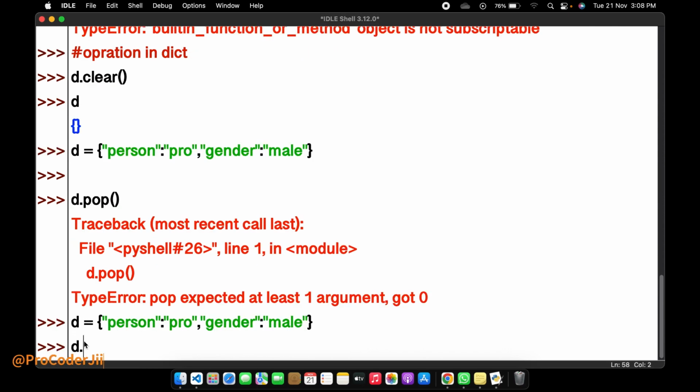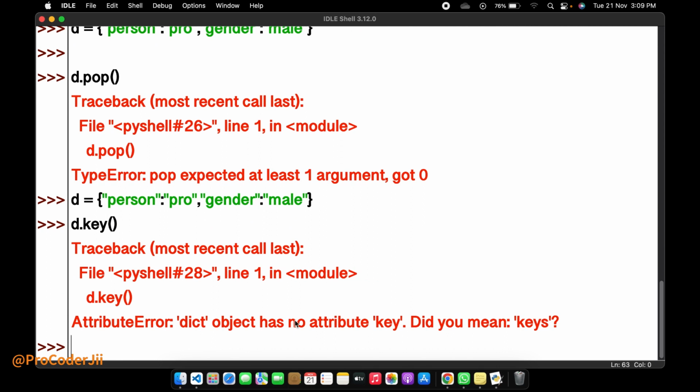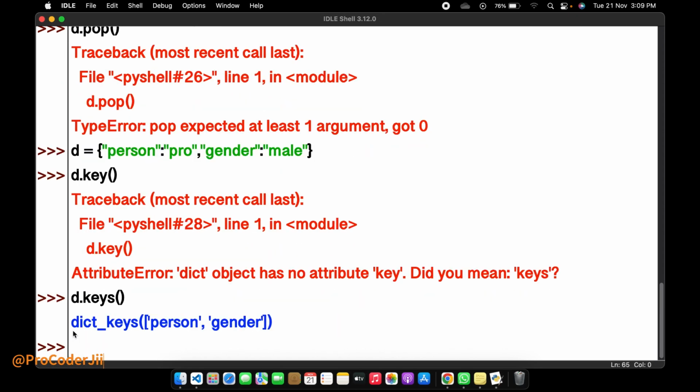d dot pop, I can give one. d dot keys is the method. With the help of this I can write like this. d dot keys is the method to access the keys. There are only two keys available, gender and person.